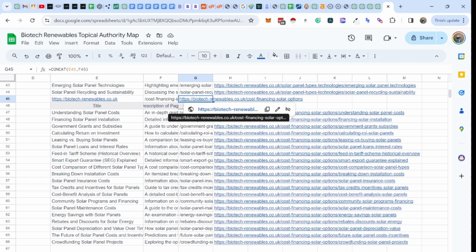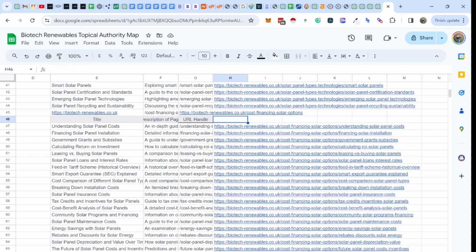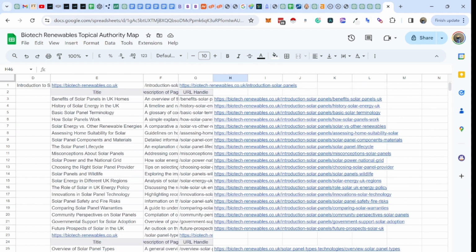Obviously, we can add in various elements to the content, and we'll talk about content on another day, but I think that gives you a nice insight into the different ways that you can build a topical authority map, and then the structure to go and basically build that out. Hopefully that was worthwhile and interesting. Look forward to any thoughts and feedback that you might have in terms of topical authority maps, and how you can potentially implement this